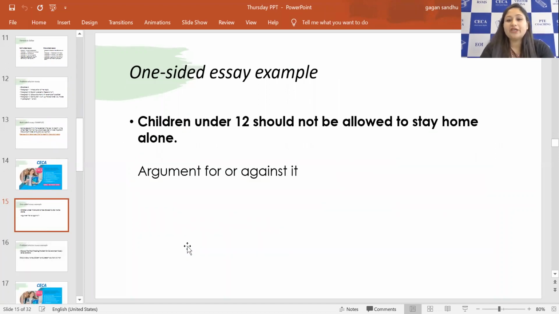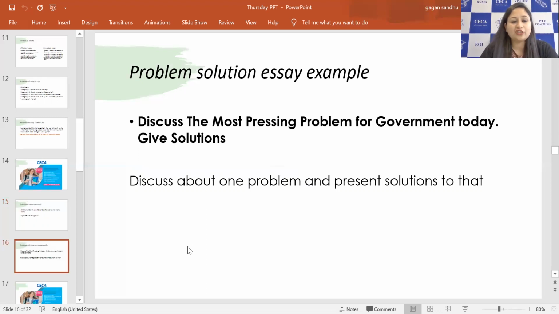So here when we are picking one side, whether against or for it. Children under 12 should not be allowed to stay home alone. Now this is a conditional situation they have given. So whether I'm a person who will agree to this one, or maybe I'm standing against it, according to that, I'll be deciding my thoughts to explain here with relevant examples, and I'll be explaining in the whole essay as per the structure described.